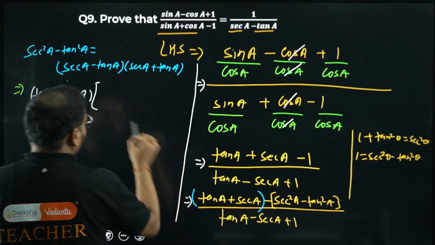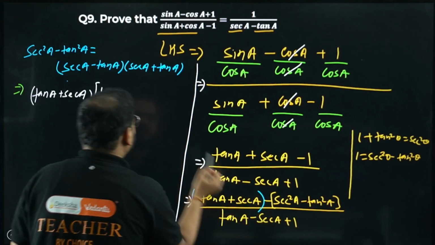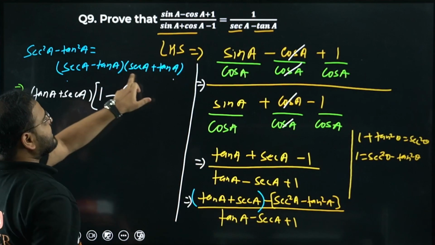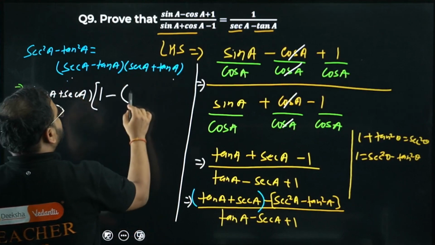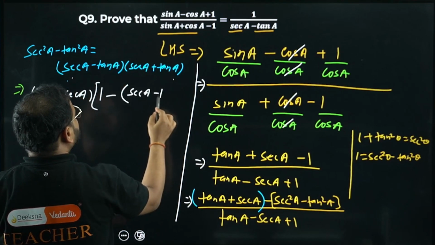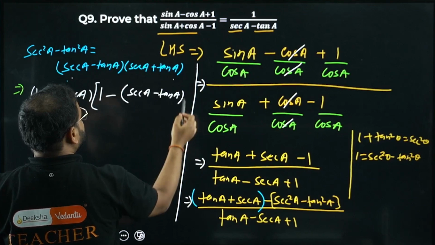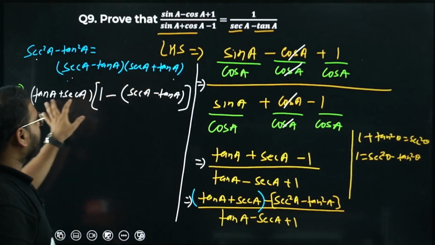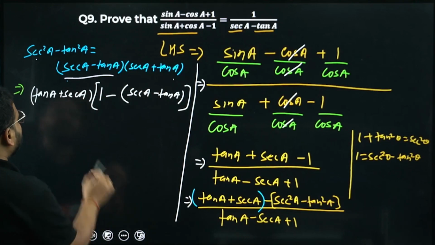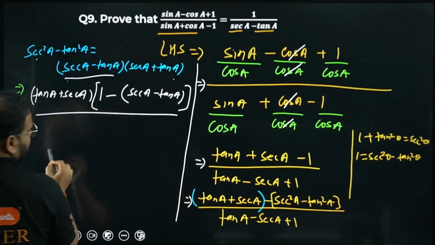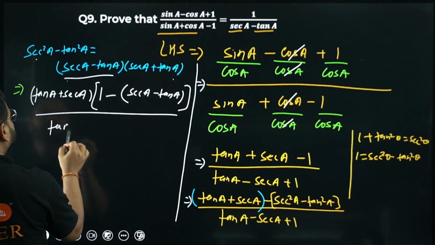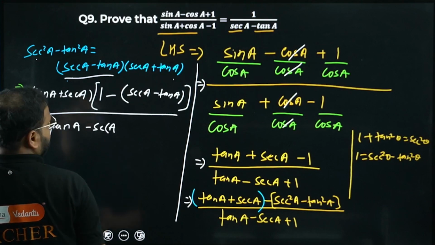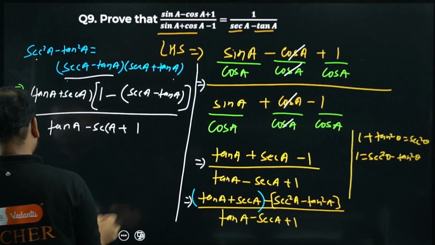What is left in the first term? Only 1 is left, sir. What about this one? There's a minus sign, sir. In the bracket, what is left, sir? I've taken this part common, bacha. Sec A plus tan A I've taken common. What is left now? Simply, sir, sec A minus tan A, sir. Please check. Out of this sec square minus tan square, I have taken sec A plus tan A common. What is left, sir? Sec A minus tan A is left. Again, denominator remains same. What is that? Tan A minus sec A plus 1.